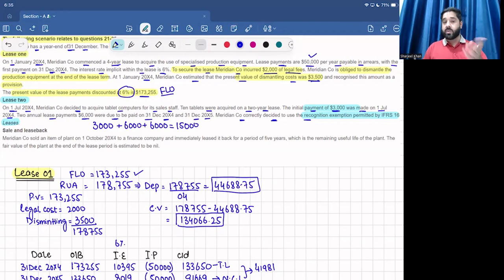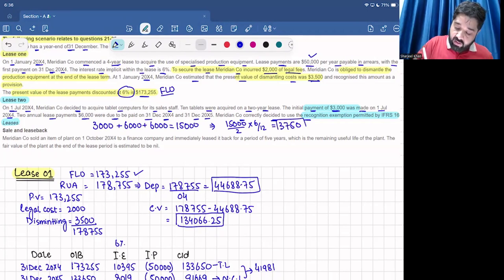Now we have to follow the rules of operating lease. So we have to calculate the expense just for the current year end. 15,000 is for the 2 years, and in the current year, we will only use it for 6 months. So 15,000 divided by 2, multiplied by 6 over 12. So the expense for lease number 2 will be 3,750 for the year ended 31st December 20x4.